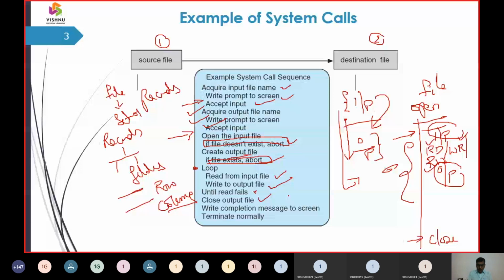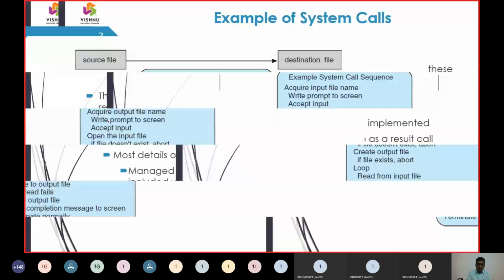In this way, we are also working on exception handling to make sure there is no abnormal termination. We are going to have a genuine close operation over a file. So what I was emphasizing is we have an open file and a close file. Then we have an input file, then an output file. Between the input file and output file, we do a read operation, then a write operation, and thereby we transfer the data from one file to another file. That is how a system call is invoked in a file operation.